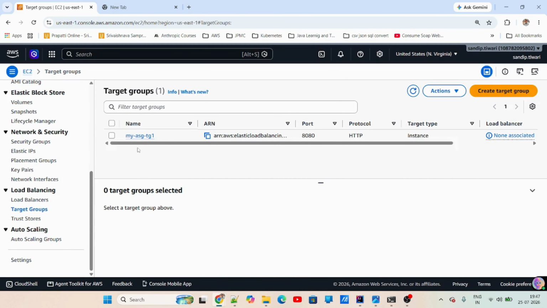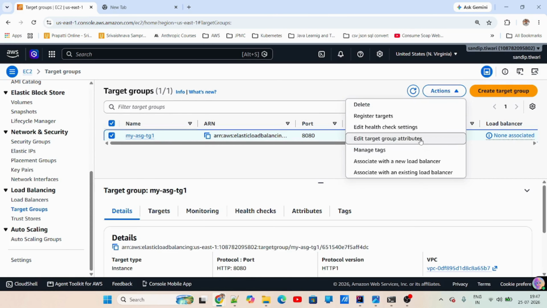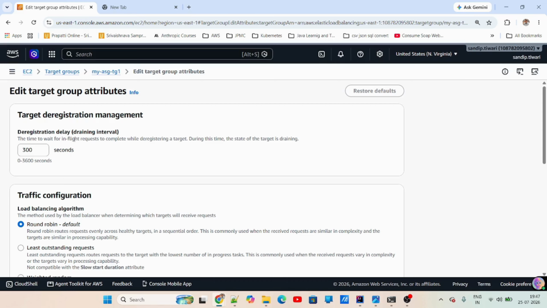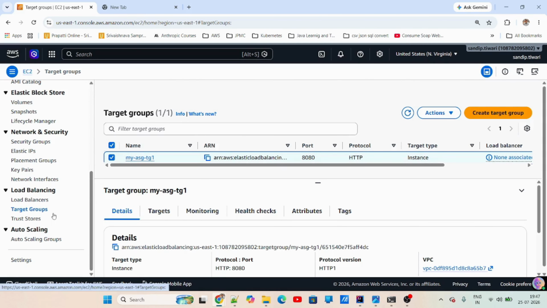Once the target group is created, let's do one more thing. You just need to change this attribute as well. This is the deregistration delay. Suppose when I am bringing down an instance, this would be useful in the scaling operation. When I'm bringing down an instance, how much time should I wait to serve the in-flight requests? So it will wait for this number of seconds. Now it is 300 seconds, which is 5 minutes. Now you just change it to 30 seconds. 30 seconds is fine for me, and then I will just save the changes. Now our target group is ready.